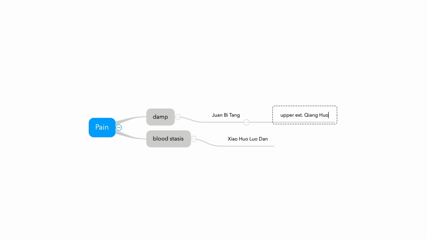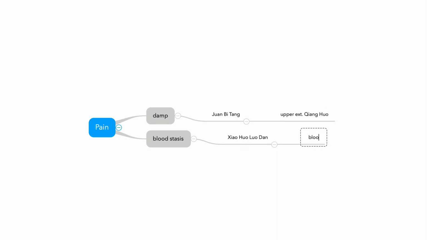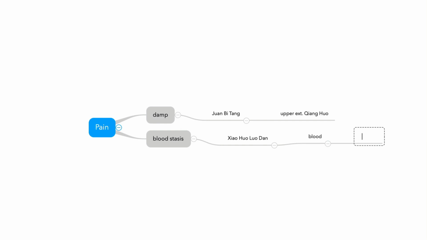This is commonly used for shoulder pain like frozen shoulder. And Huoluodan treats blood stasis with Ruxiang, Moyao.